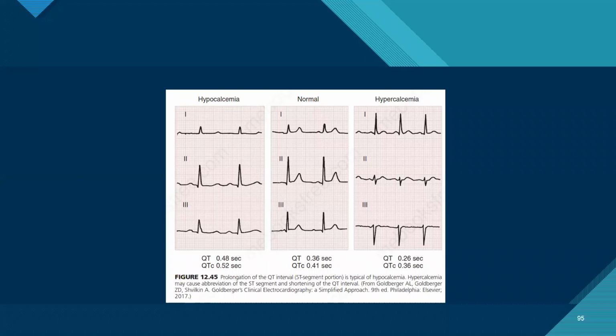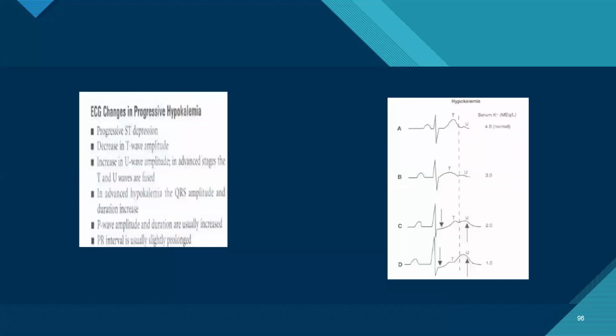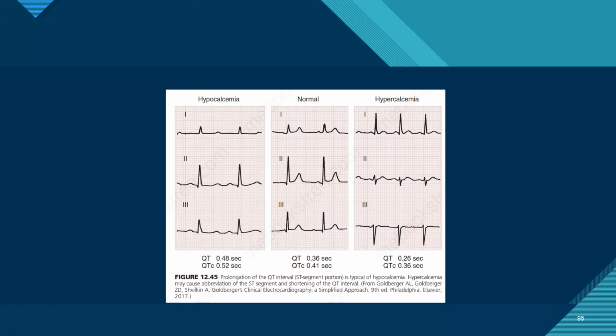So coming to hypocalcemia. Hypocalcemia is typically associated with QT prolongation, and hypercalcemia is associated with QT shortening. What are you saying in hypocalcemia? Sir, hypocalcemia is a QT prolongation. Yeah, so it is very important whenever you have a child with dysfunction, you must always look at the QT interval, especially in catch-22.